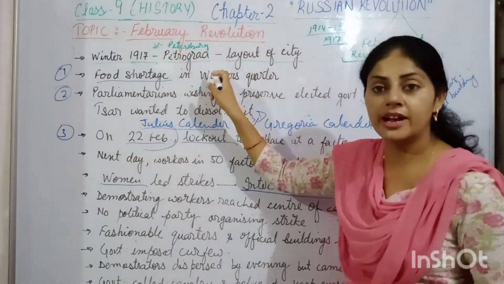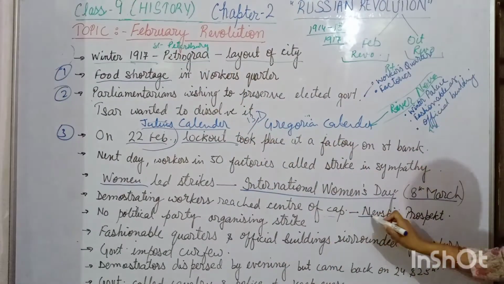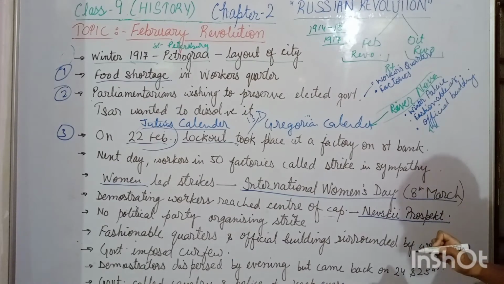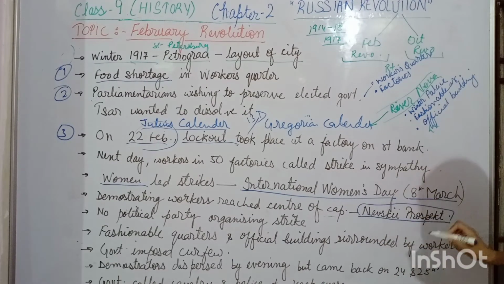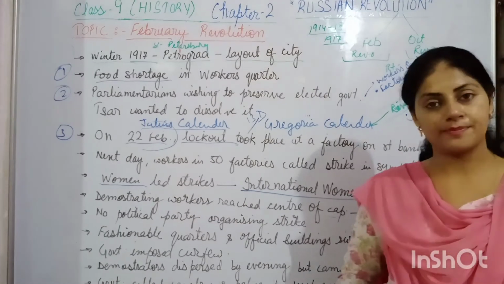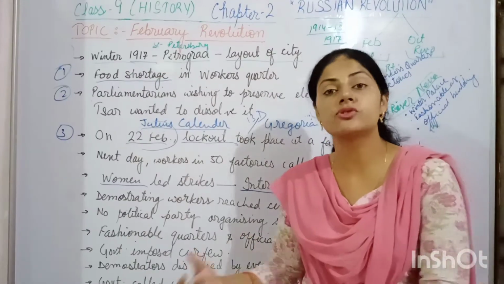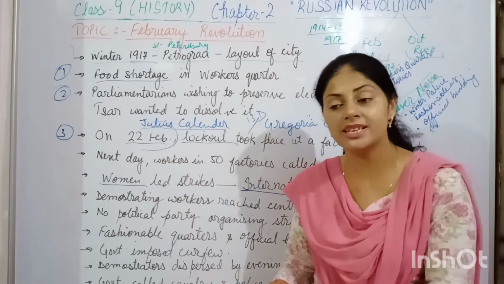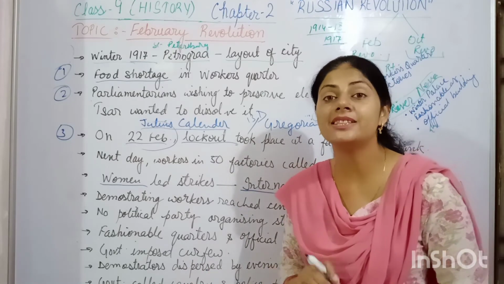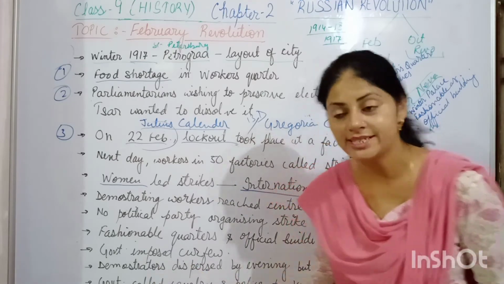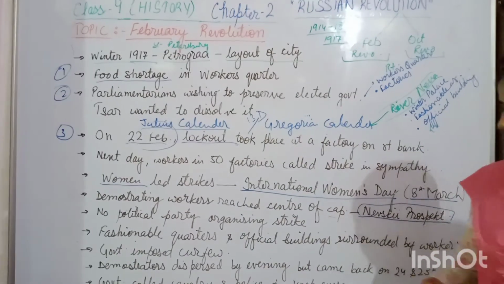The capital is Petrograd, and the center of the capital was the Nevsky Prospect. They reached there. One important thing I want to tell you is that these demonstrating workers were not led by any political party of Russia at that time, in the beginning.